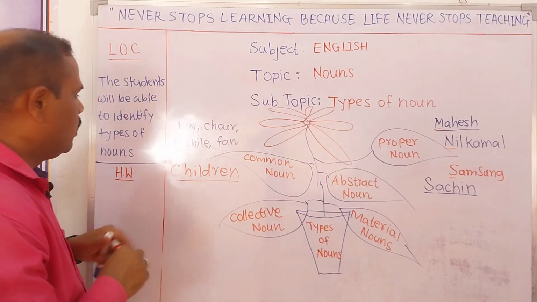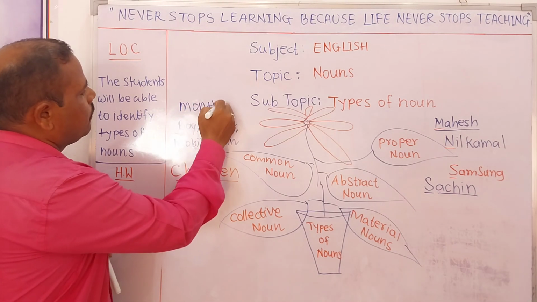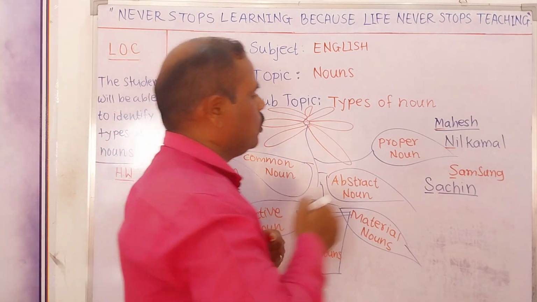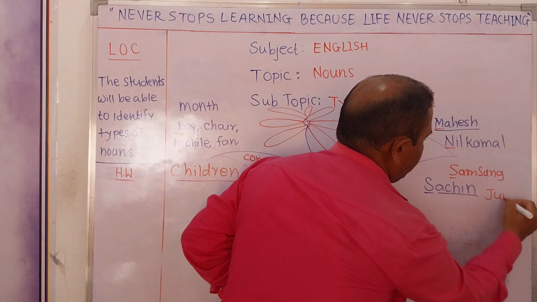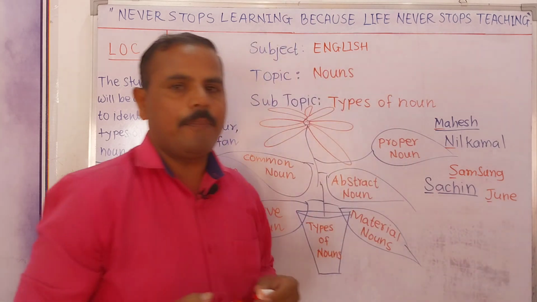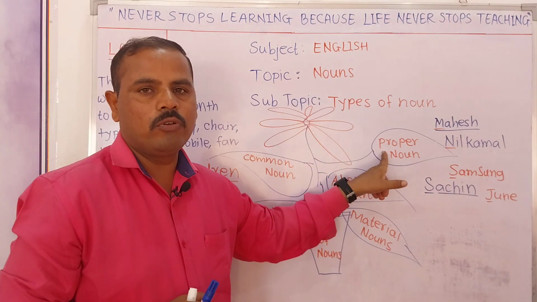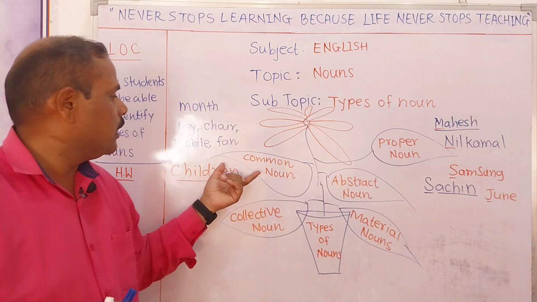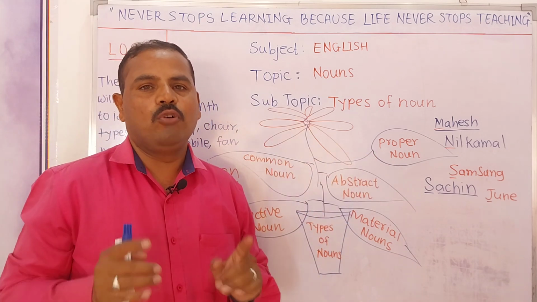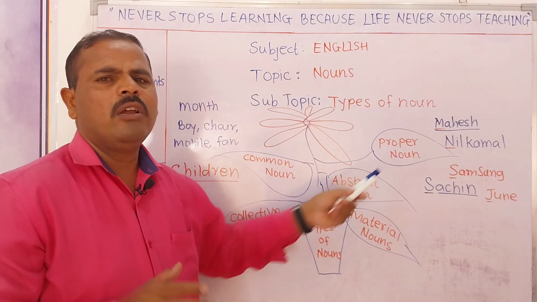If I am talking about only month, then month we can consider a common noun. But when I am talking about a specific month, that is June, then June is a proper noun and I have written the first letter in capital. So this thing is very important in common noun and proper noun. I hope you understood the difference and your concept is clear now. Don't be confused between common noun and proper noun, right?